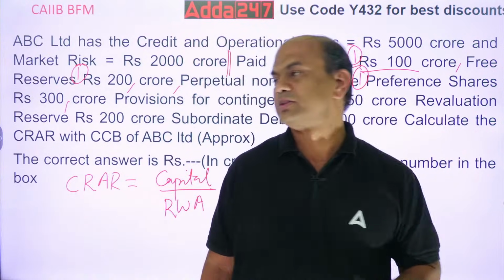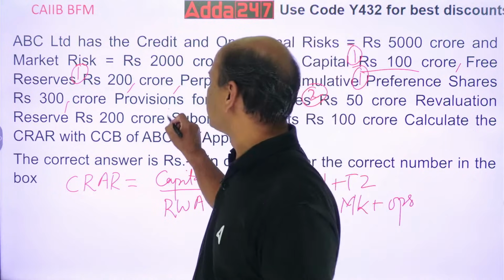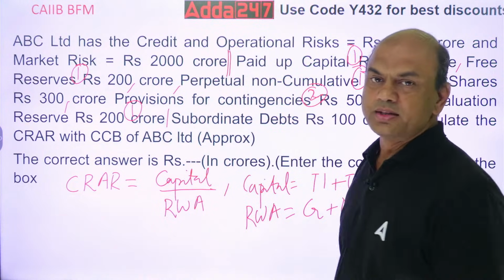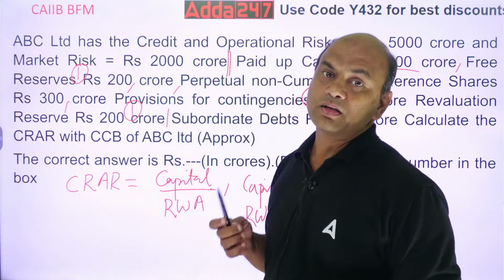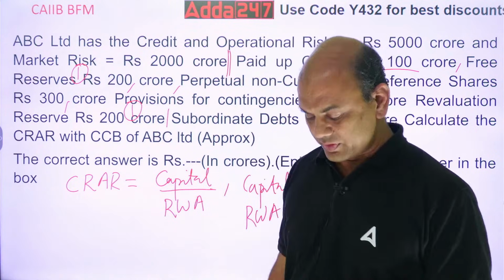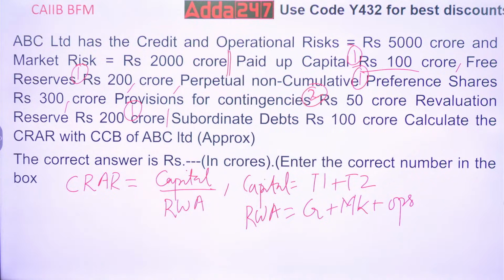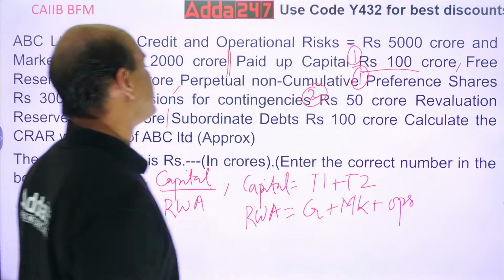Then revaluation reserves. Revaluation reserves are a part of tier 1, CET1. So this is taken at what percent? Revaluation reserves are taken at what percent? 45%. Correct. 55% discount. So 45%. So now you do it, everyone.